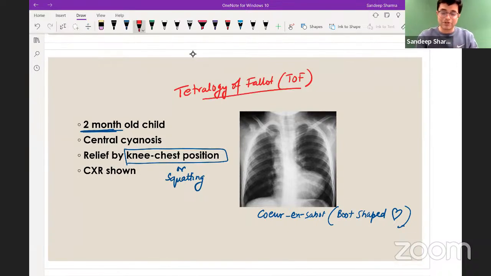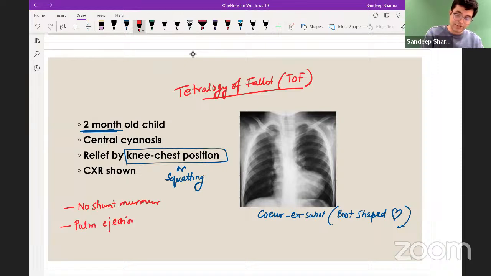So tetralogy of Fallot, this is the likely heart disease, right? And in tetralogy of Fallot, remember, there is no shunt murmur despite there being a VSD in the patient. What you find instead is a pulmonary ejection systolic murmur in these patients. Pulmonary ejection systolic murmur is sometimes present, right?